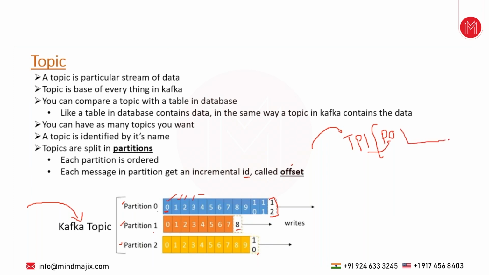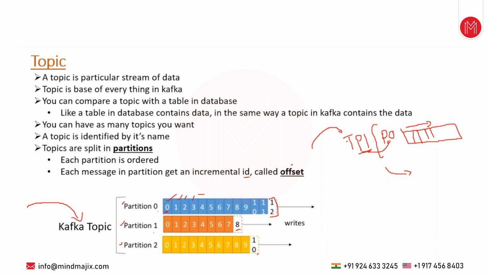It is going to get the IDs, the offset numbers like offset 0, offset 1, offset 2, offset 3, sequentially as messages are published. Now an application is consuming the messages from this topic, and because this topic has only one partition, messages will come in order.